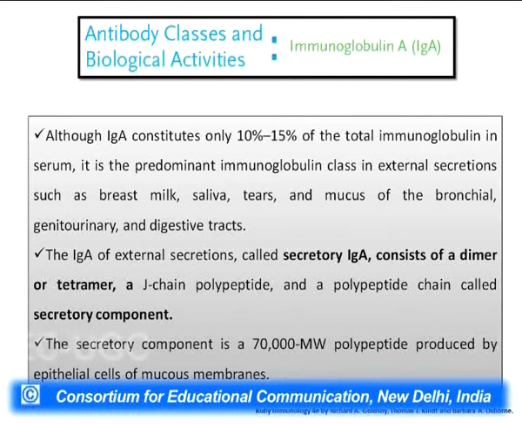As we know, the first entry of any pathogen into our body is through the mucous membranes which line the surfaces of the organs. So these IgA-secreting plasma cells are majorly located in these mucous membranes, and IgA is produced from those plasma cells.